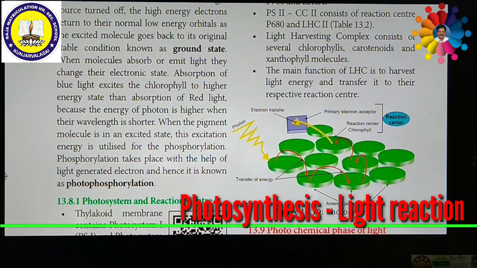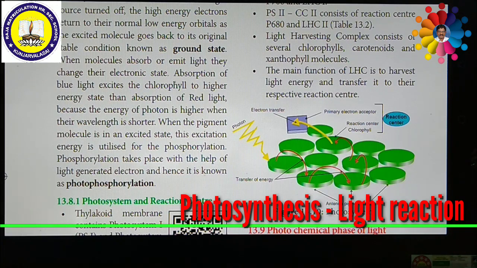Usually photosystem 1 is in the unstacked region of the granum, facing the stroma of the chloroplast. Photosystem 2 is found on the stacked region of the thylakoid membrane facing the lumen. That means it is present inside the thylakoid. Photosystem 1 is present on the outer surface of the thylakoid membrane. Photosystem 2 is present inside the thylakoid membrane, towards the lumen.